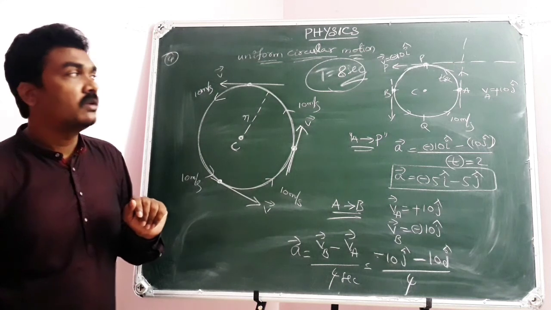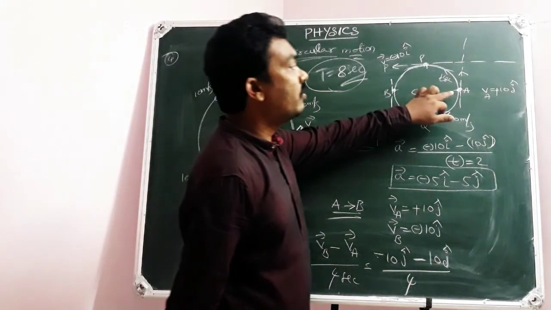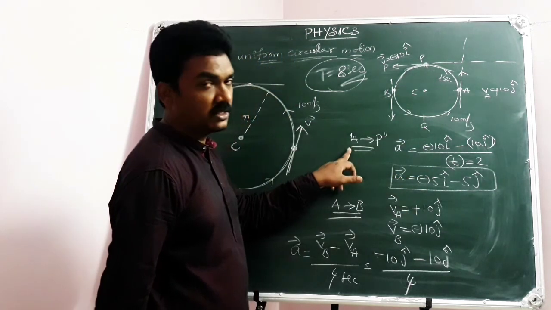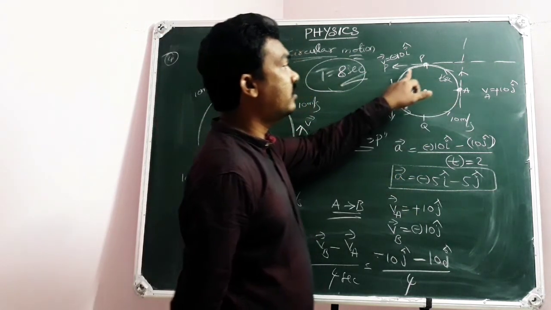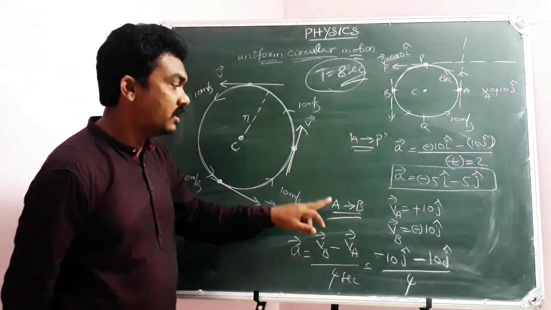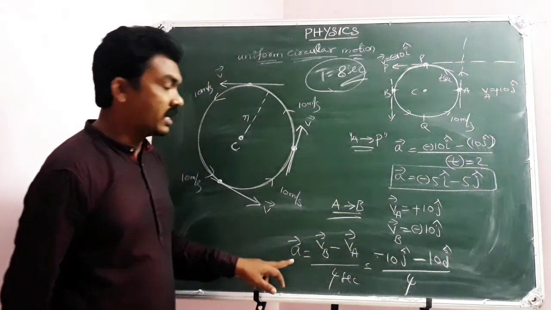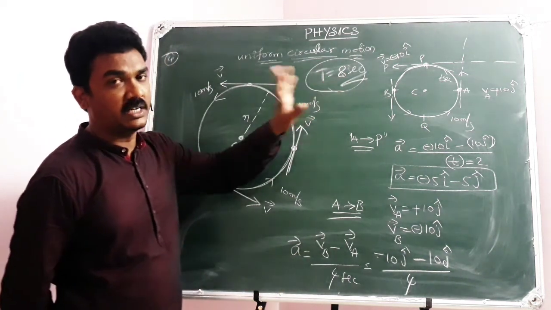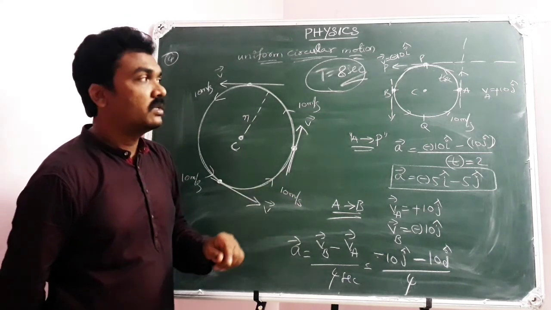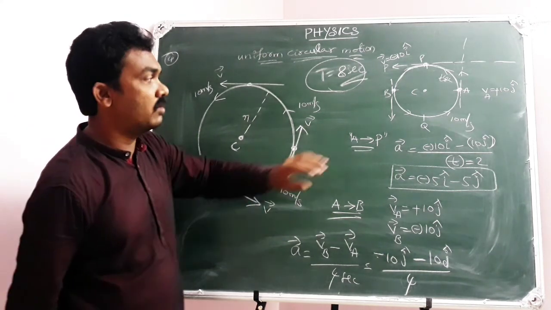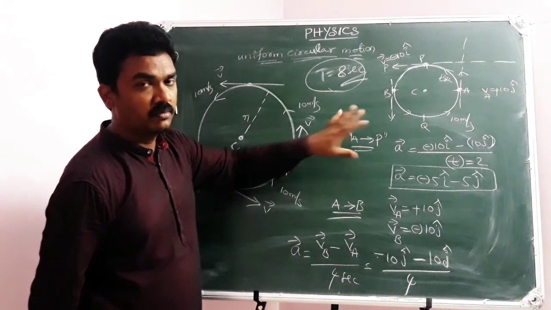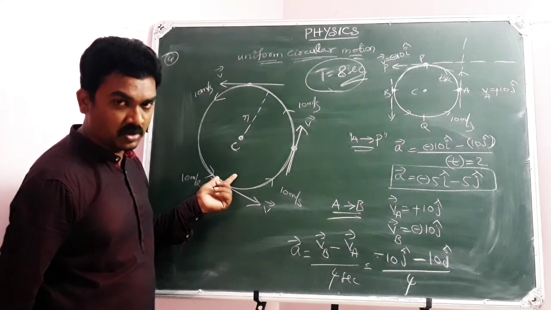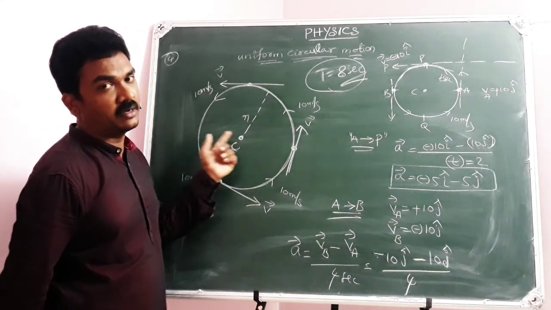So when the particle is moving over a quadrant, I can write velocity vectors and calculate acceleration. If my particle has gone for a semicircle from A to B, then also I can calculate acceleration. I suppose the time interval of rotation is 8 seconds for one complete round. Then what is the acceleration of the particle over the quadrant? Shall I repeat? A particle is in uniform circular motion at 10 meters per second.